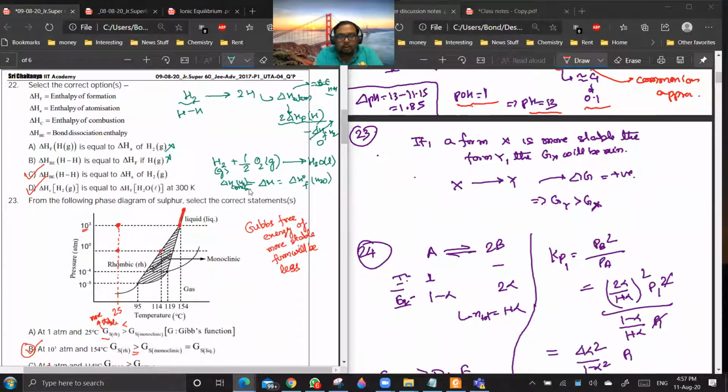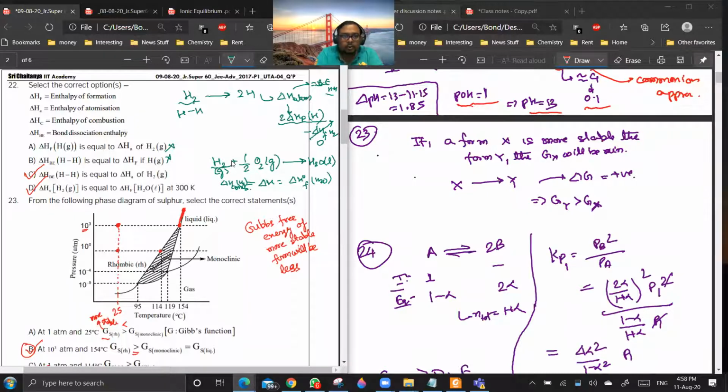Sir, are you getting a point? Sir, kindly say option C as 2 into delta H atomization. Yes, yes. See, you are burning 1 mole of H2 completely in presence of air. Yes or no? Sir, in option C, bond energy will be 2 into delta H atomization of.